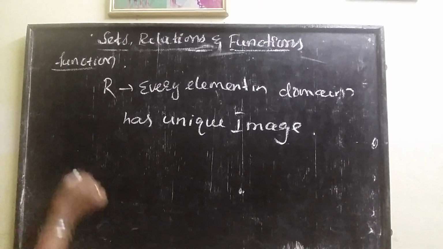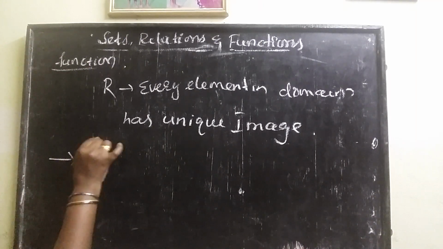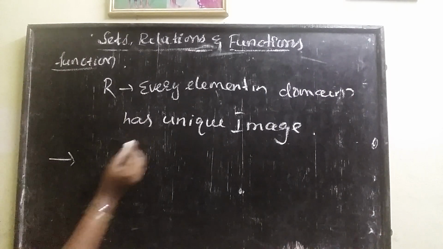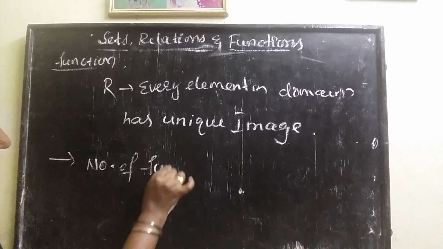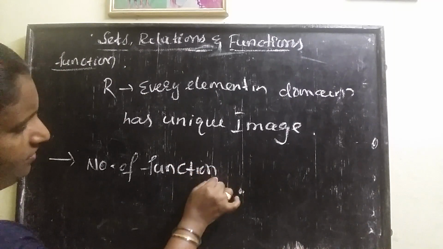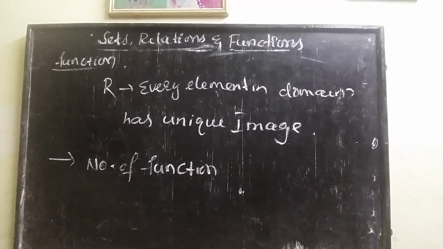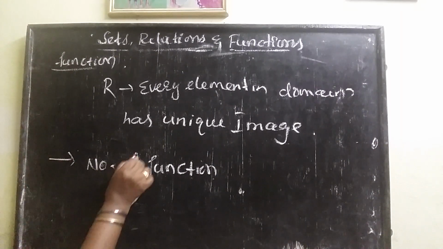Here also we have one more formula. Number of relations we already have: it is 2 power mn. Now we are going for the number of functions.